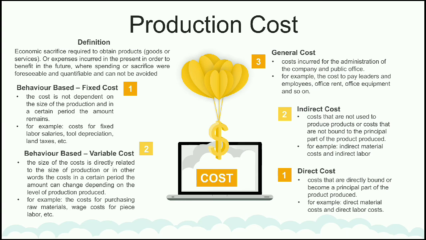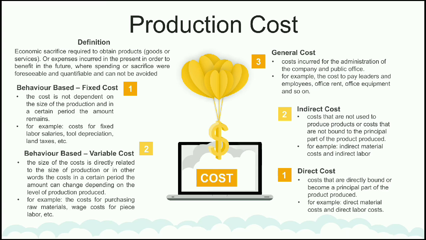The first is fixed cost. That is, the cost is not dependent on the size of the production, and in a certain period the amount remains. For example, is cost for fixed labor salaries, tool depreciation, land taxes, and etc.